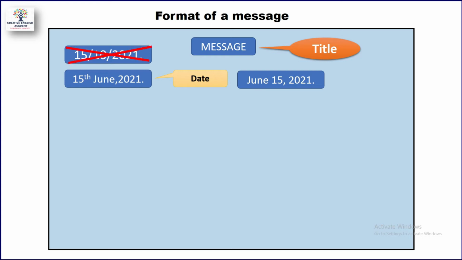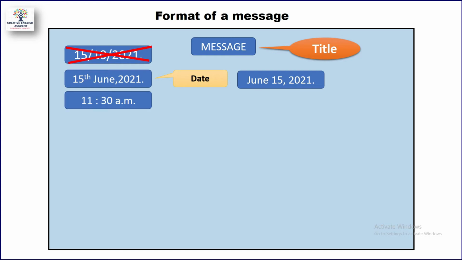That would not be considered a correct date format. So don't write like this. If you write it, you will lose your marks. So you have two options to write a date. You can choose either 15 June, the British format, or June 15, the American format. Don't forget to put the comma and full stop there.